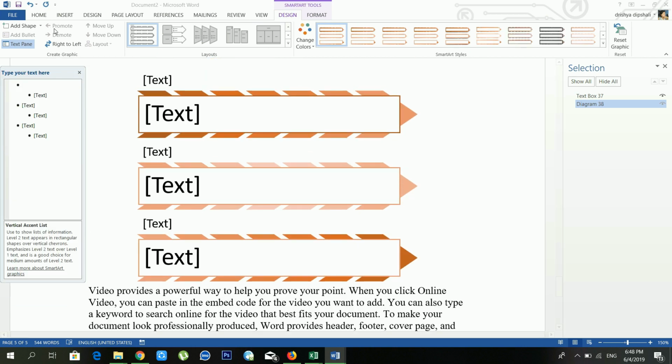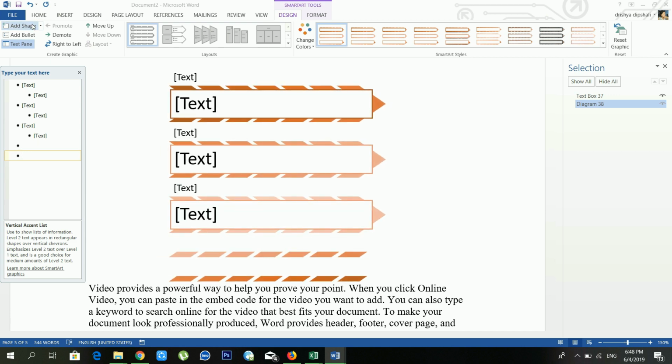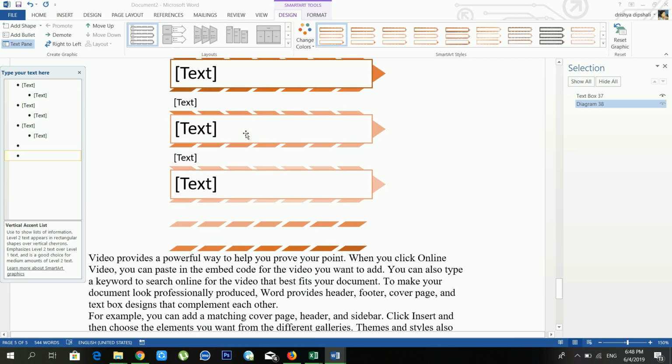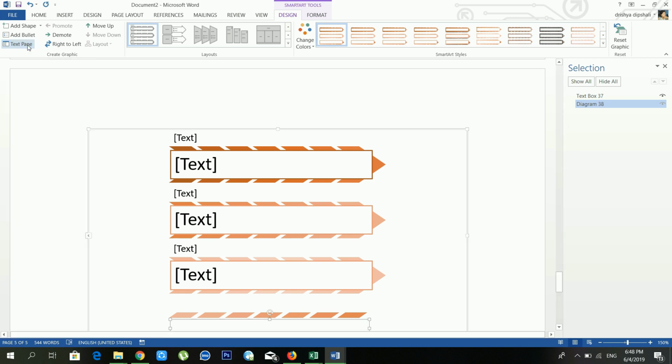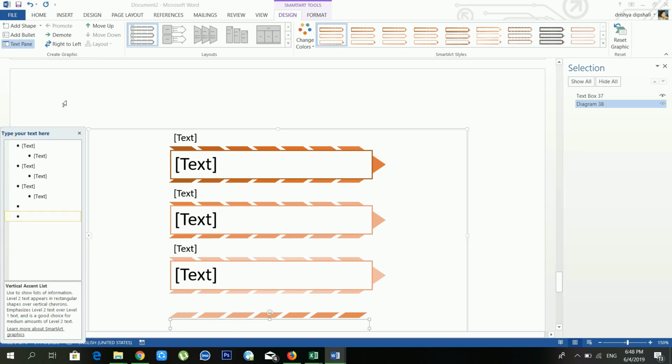And you can see in the Create Graphic section you can add a shape also. See, if you want to add more shapes inside your SmartArt, in that case you have to use this. And you can use bullets also. You can use the Text Pane. See, if you have the text pane, you can insert text from here also. Okay, it will make SmartArt easier to use.